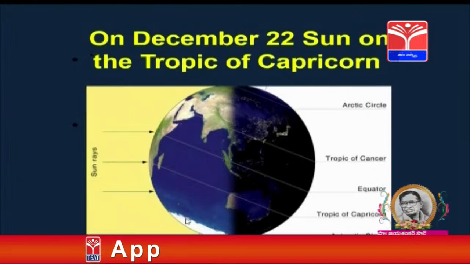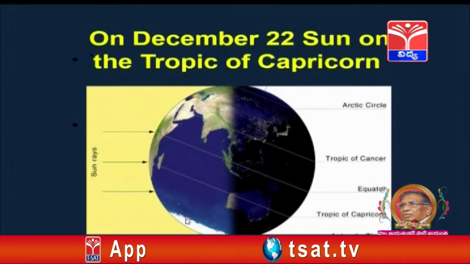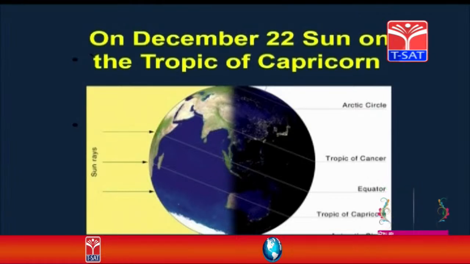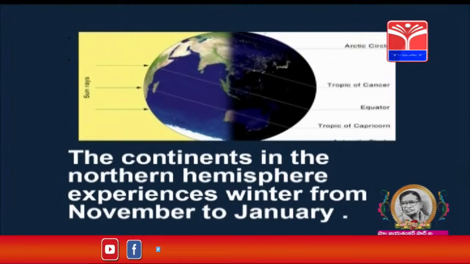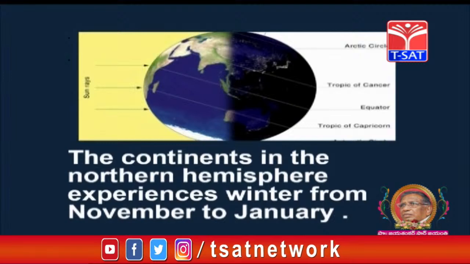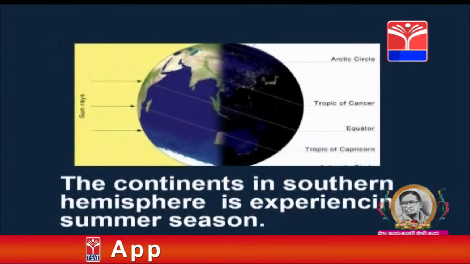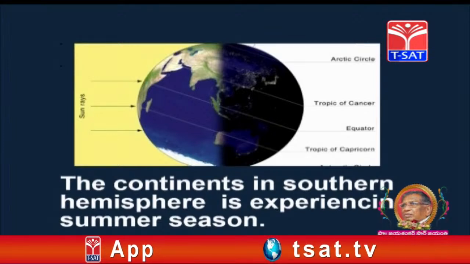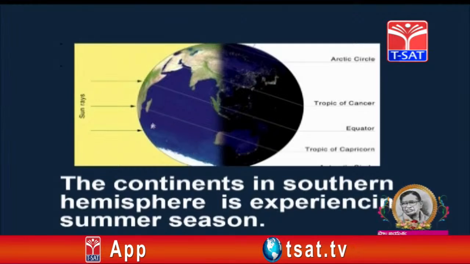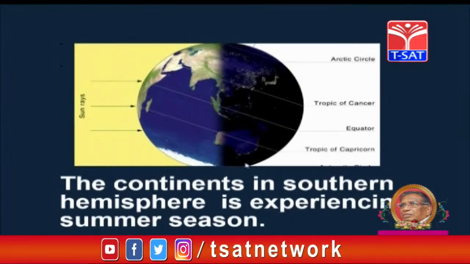The Antarctica ice melts and new plants grow. The continents in the northern hemisphere experience winter from November to January. The continents in the southern hemisphere are experiencing summer season. Here, this region is the southern hemisphere. It is experiencing summer season.